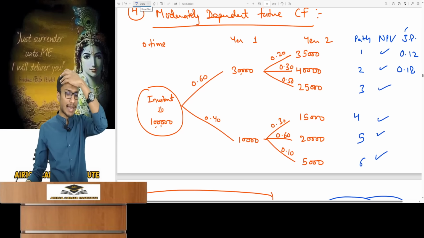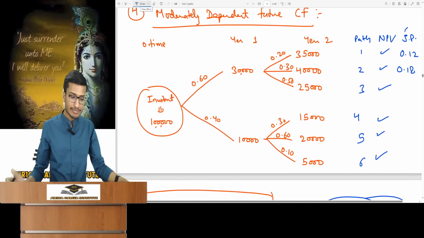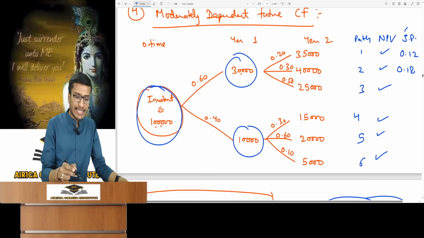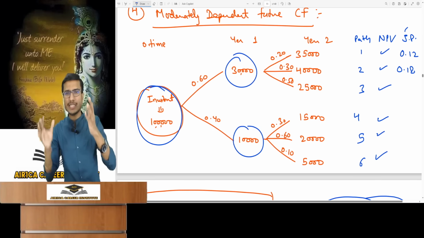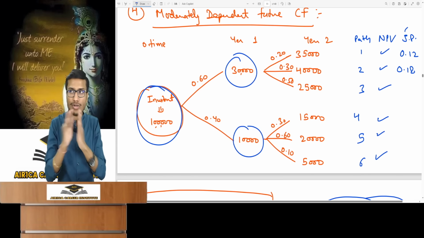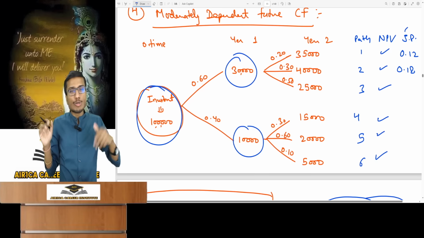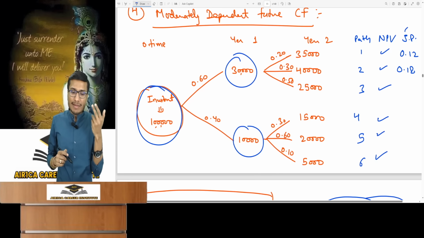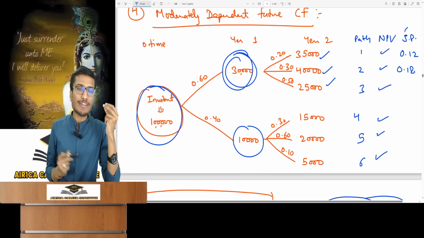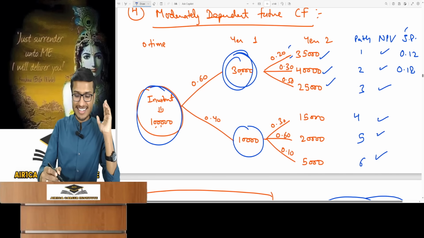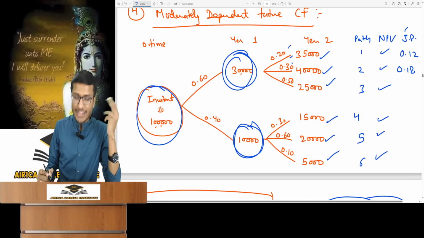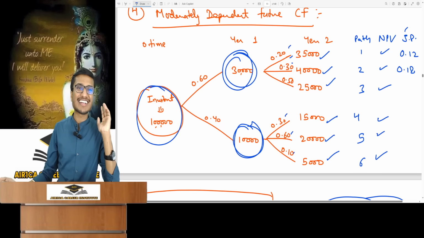I have created a scenario in front of you. Its initial investment. First year's cash flows, either 30,000 or 10,000, come with probabilities and they always occur according to these. First year is independent, so no need to count it. Beyond that, what was said for second year? If it was 30 in first year, in the second year expect 35, 40 or 25 with probabilities provided. If it was 10 in first, second year cash flow options are 15, 20 or 5,000 with probabilities.